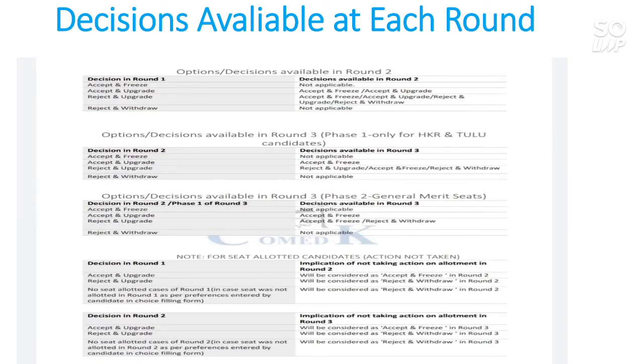The next is the decision available at each round, and these are the decisions you have to take after each round. The decision in the first round is accept and freeze. If you take this decision, you are not eligible for the second round. With the decision accept and upgrade, you are eligible for the second round, and you can do the same in the second and third round also. And with reject and upgrade, you are eligible for accept and freeze, accept and upgrade, reject and upgrade, and reject and withdraw in the second round also, and so on. This type of decision you have to take at each round.